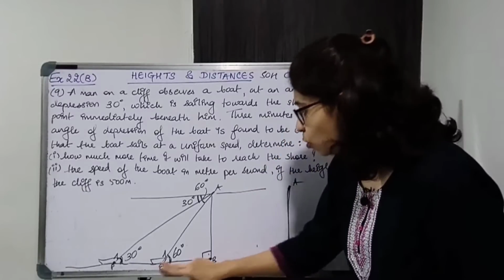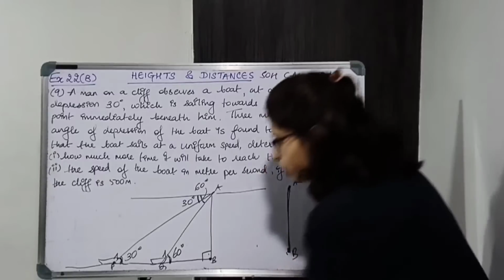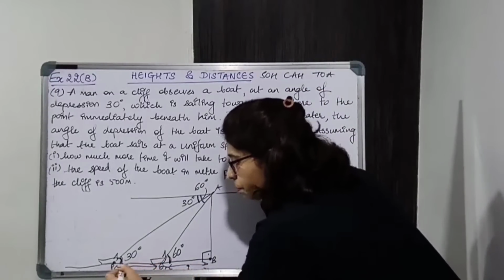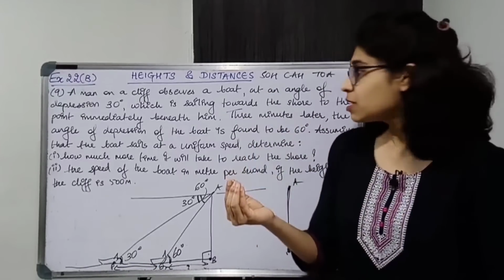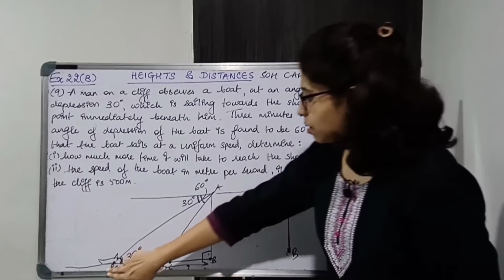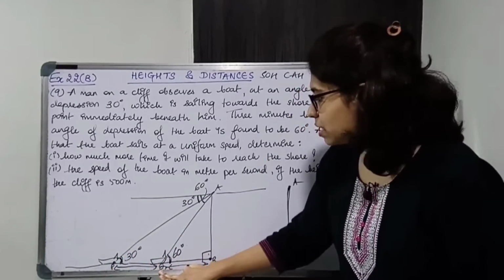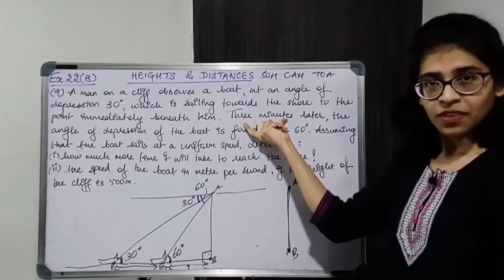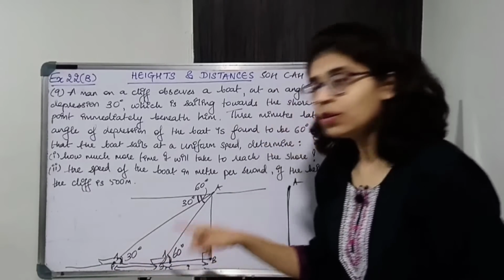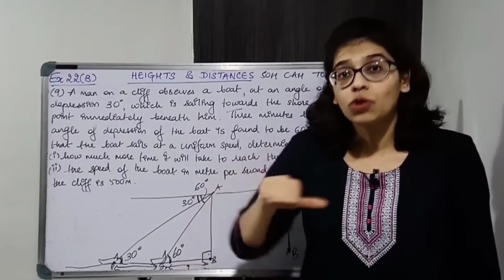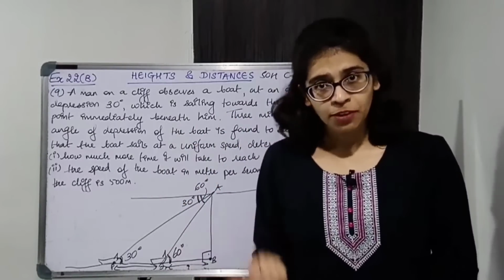So from Q to B, how much time will it take? From here to here, we know P to Q it reached in 3 minutes. It is given that 3 minutes later the angle of depression is 60 degrees. Here it is 30, here it is 60, and how much time did it take to come from here to here? 3 minutes. So from P to Q the time we know, but from Q to B we don't know. That is what we have to find in the first part.